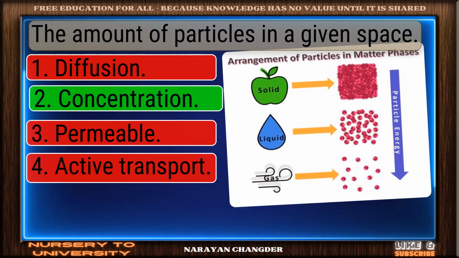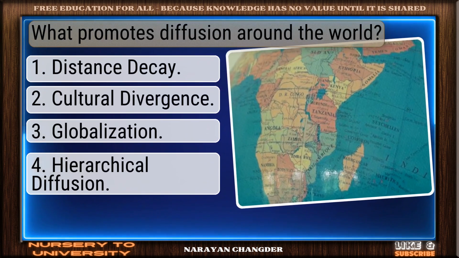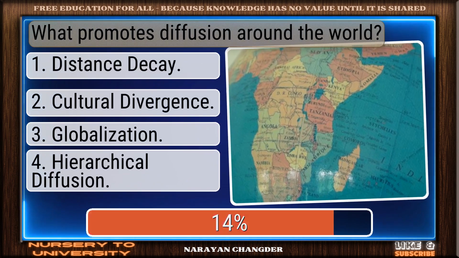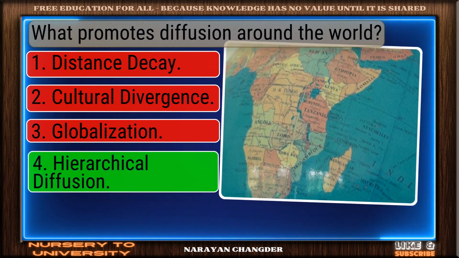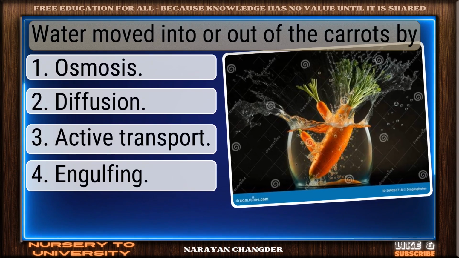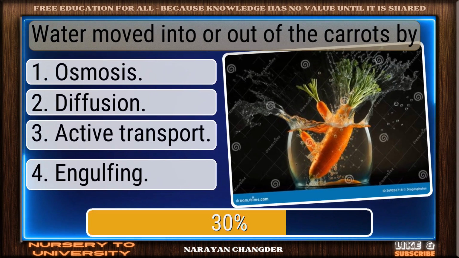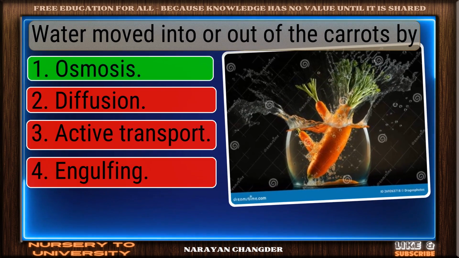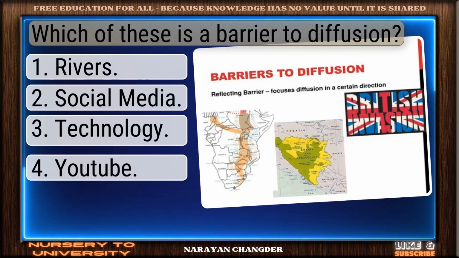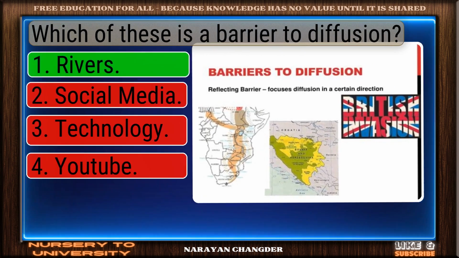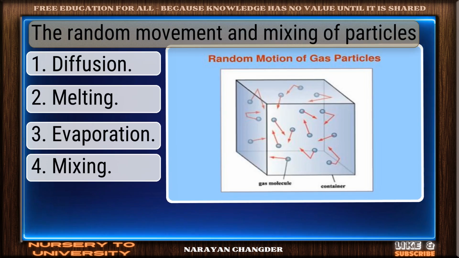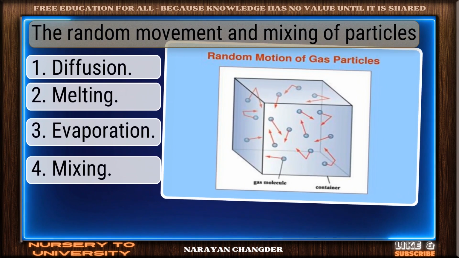The amount of particles in a given space. Well expressed, concentration. What promotes diffusion around the world? Strong answer, hierarchical diffusion. Water moved into or out of the carrots by osmosis. Which of these is a barrier to diffusion? Well-articulated, rivers.